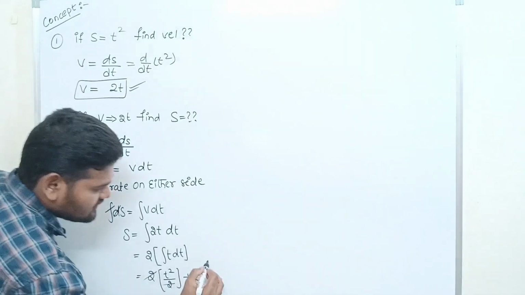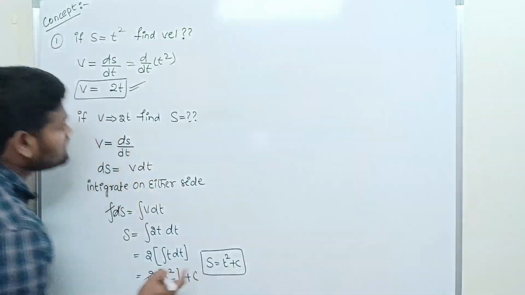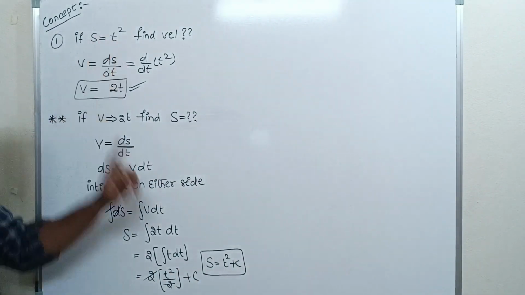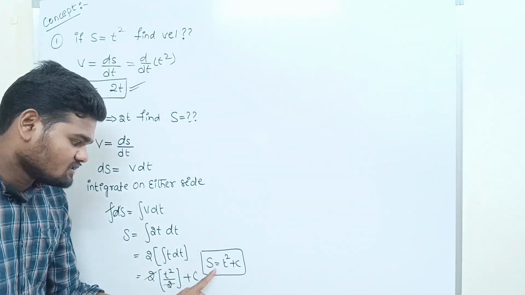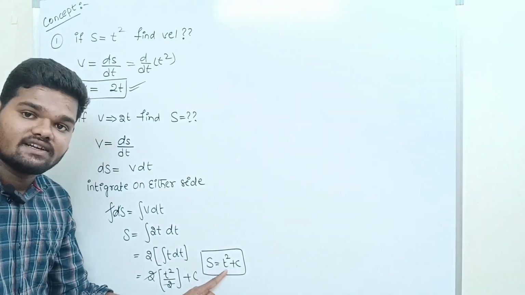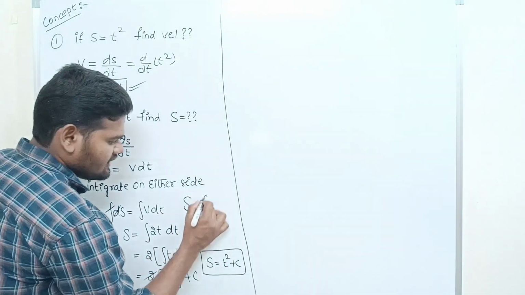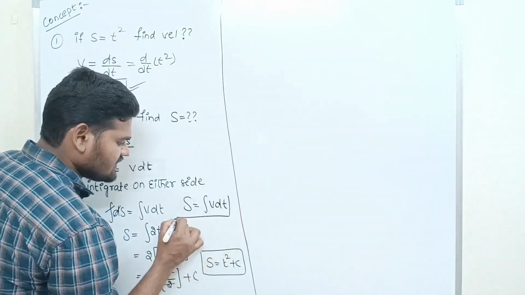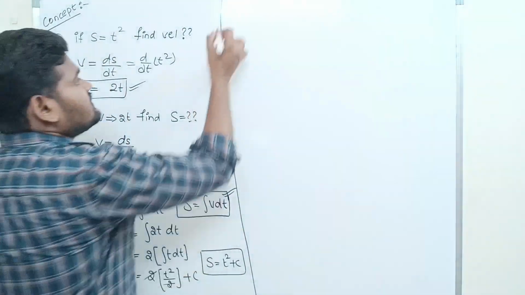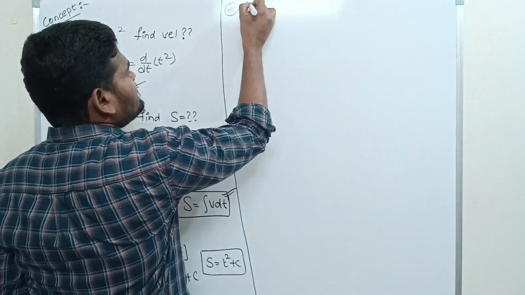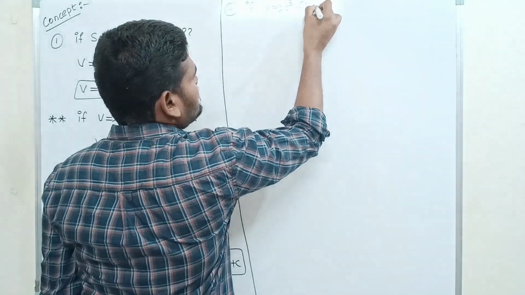The 2 gets cancelled out, and we got our displacement equal to t square plus c. Have a look. What we had taken, s is equal to t square. What we got, s is equal to t square plus c. But c depends upon the given conditions. So what is the formula? s is equal to the integration of v dt. This is the formula. Right. So next, if velocity is equal to t cube, find out the acceleration.